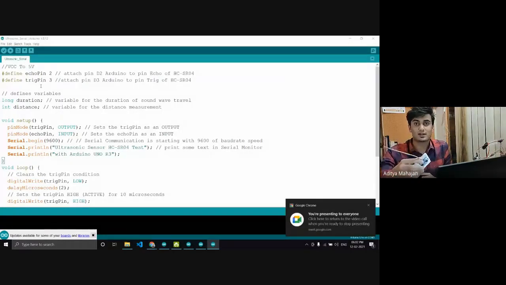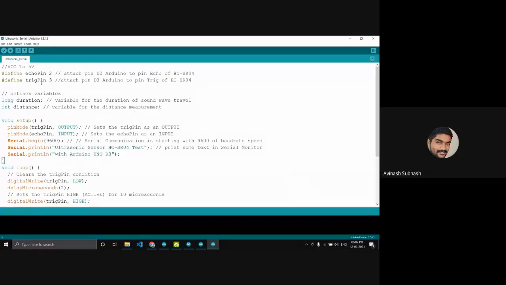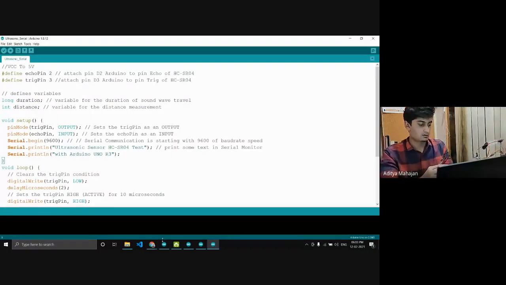At least tell me where should I insert the echo pin? Which pin number? Echo and trigger are on 2 and 3. Right. So I'll show you. Let's find echo. Here it says echo is the blue wire. So now I'll attach my blue wire to pin number 2. And I'll attach my orange wire to pin number 3, which is the trigger pin. And I'll just give it 5 volts.